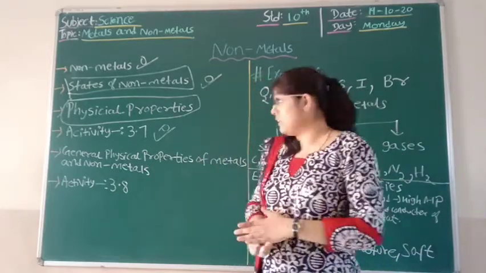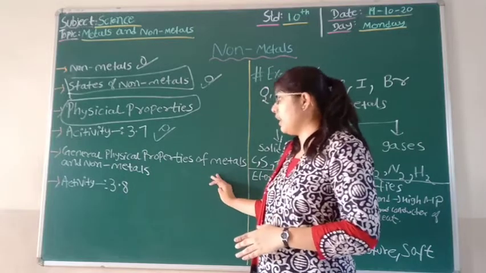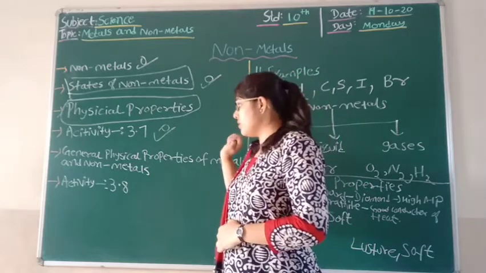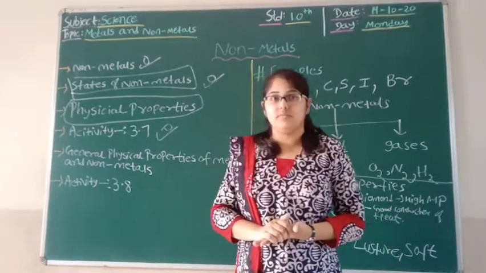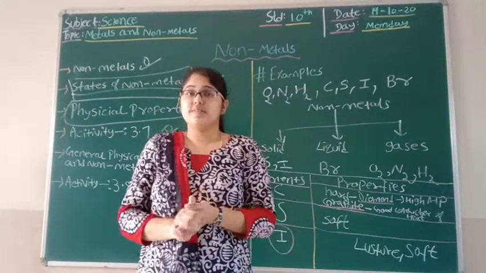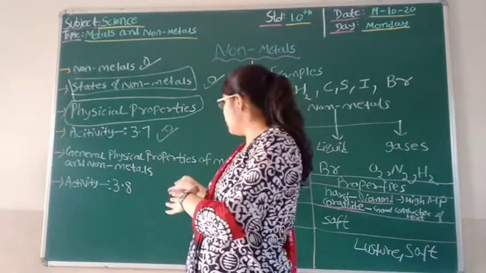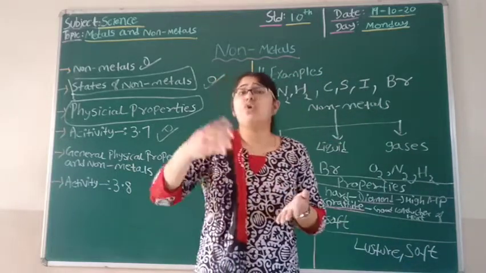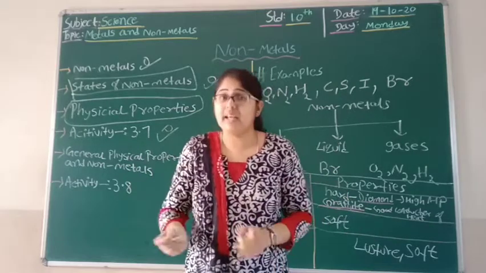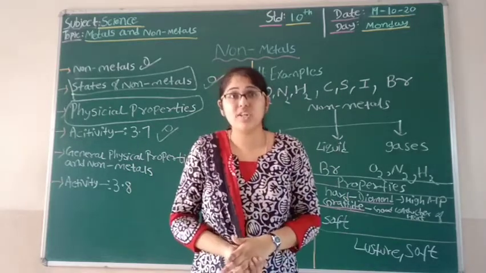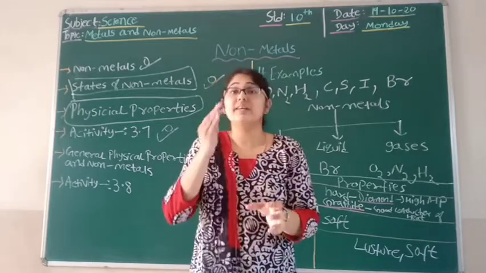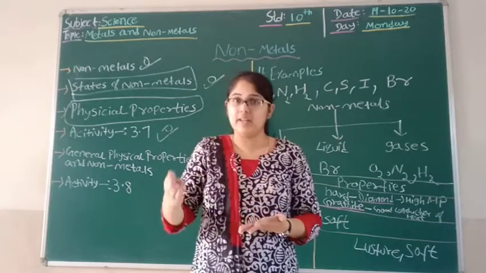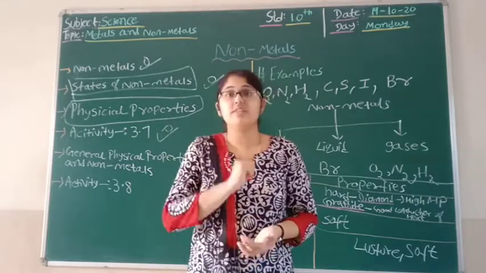Now the very next topic is the general properties of metals and non-metals. So students, what are the general and common properties we can see in metals and non-metals? In that, the very first thing is about mercury. So we know mercury is the only metal that exists in liquid state at room temperature. It has a high melting point and boiling point. That is the very first point.